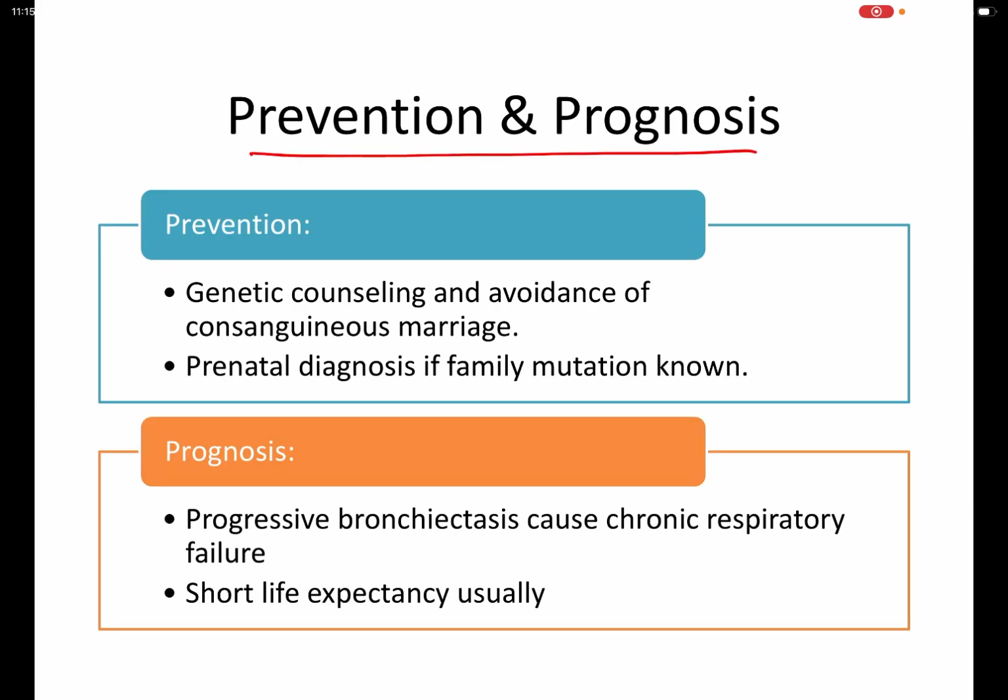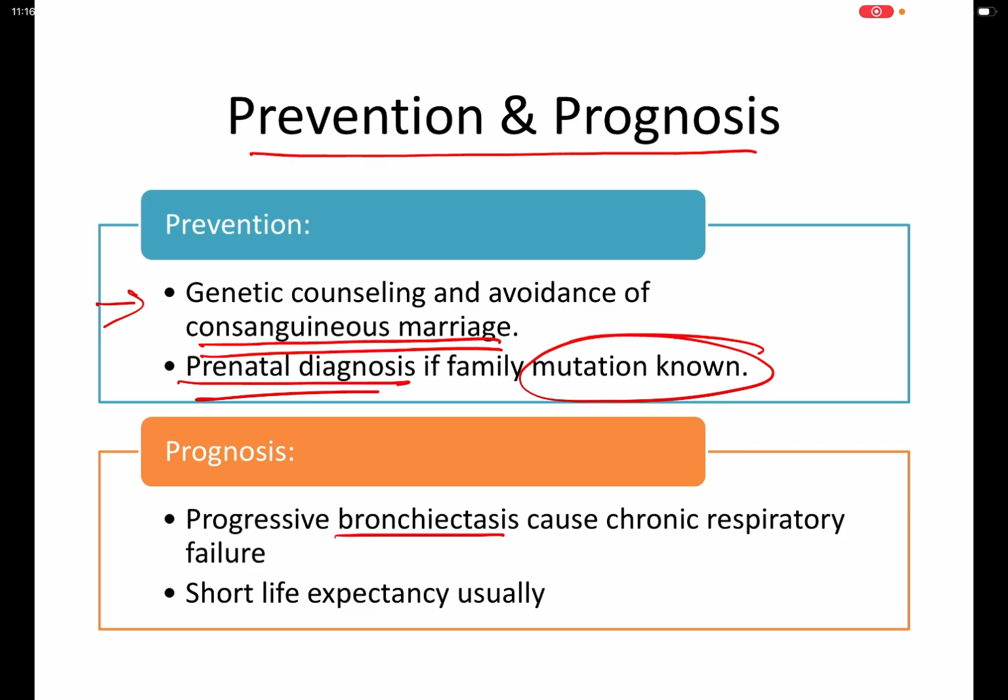Coming to prevention and prognosis: genetic counseling and avoidance of consanguineous marriage, and prenatal diagnosis if family mutations are very well established. In prognosis, progressive bronchiectasis causes chronic respiratory failure and there will usually be a short life expectancy.